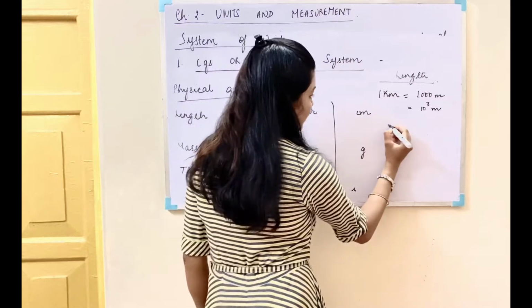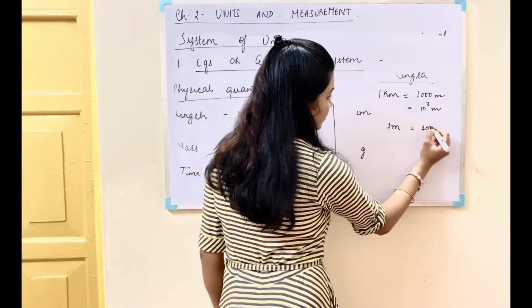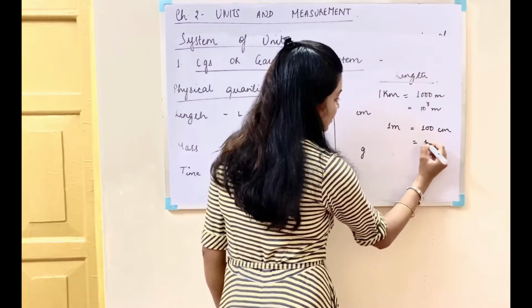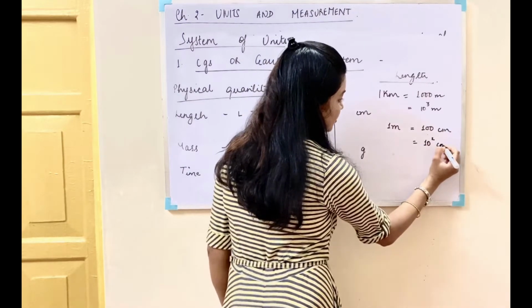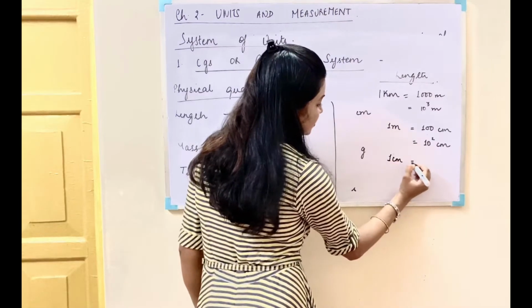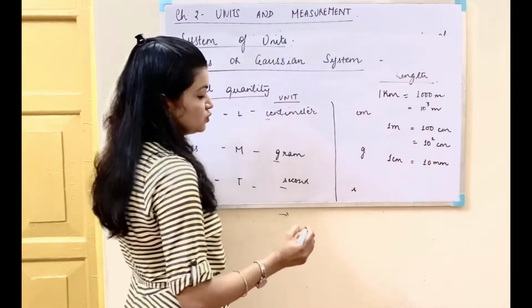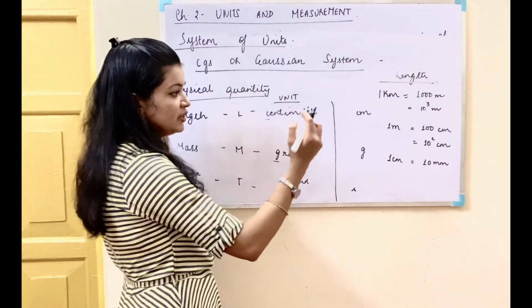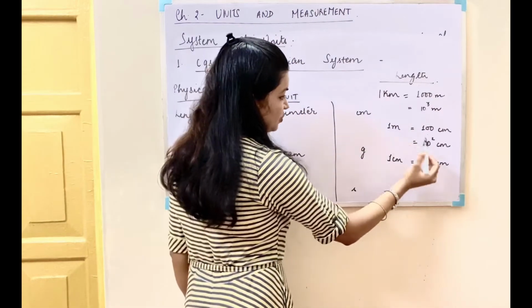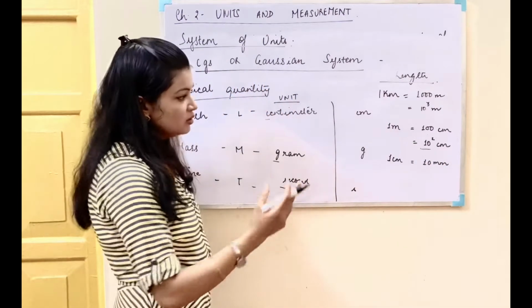Now 1 meter will be equal to 100 centimeters, that is 10 raised to the power 2 centimeters. 1 centimeter will be equal to 10 millimeters. So we see that each higher unit has been expressed in powers of 10 of the corresponding lower unit, right?